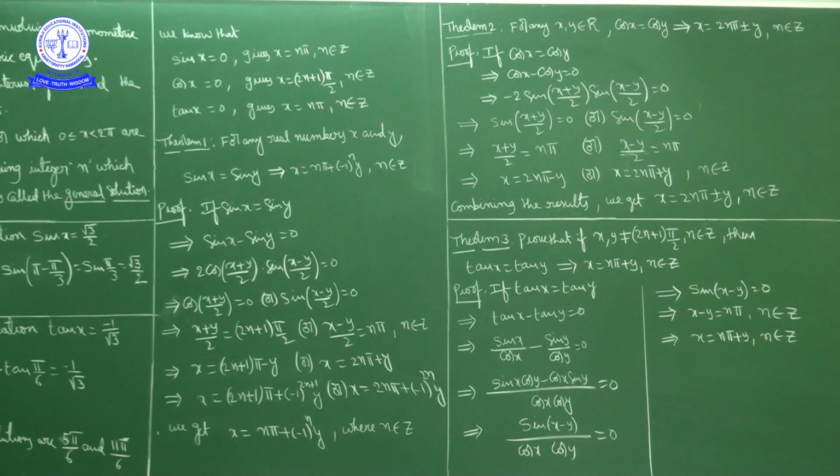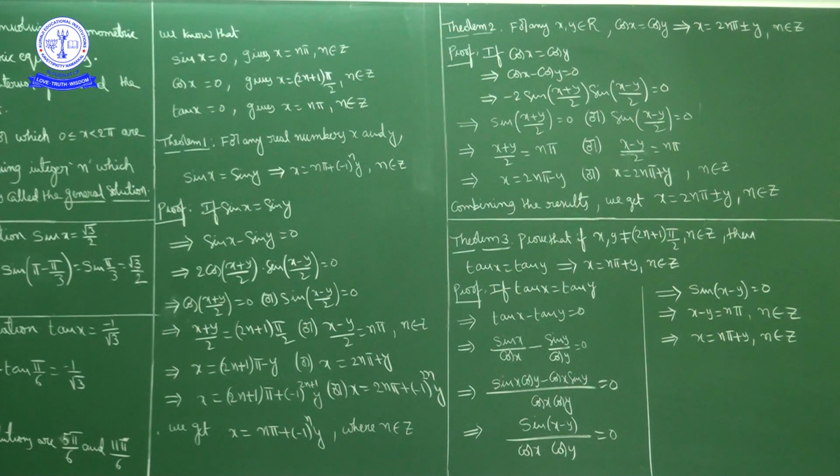Now, what can we give as the general solution? Sin x equal to 0 means x is 0, pi, 2 pi, 3 pi, 4 pi, 10 pi, so we can give infinite answers. Instead of giving infinite answers, we give a general expression, that is x equal to n pi. If x equal to n pi and n is an integer, sin x is 0.